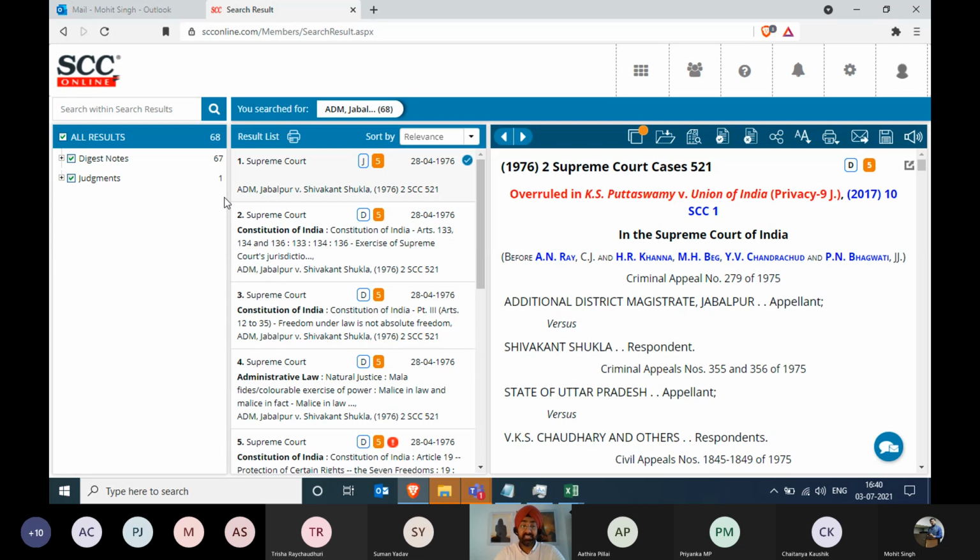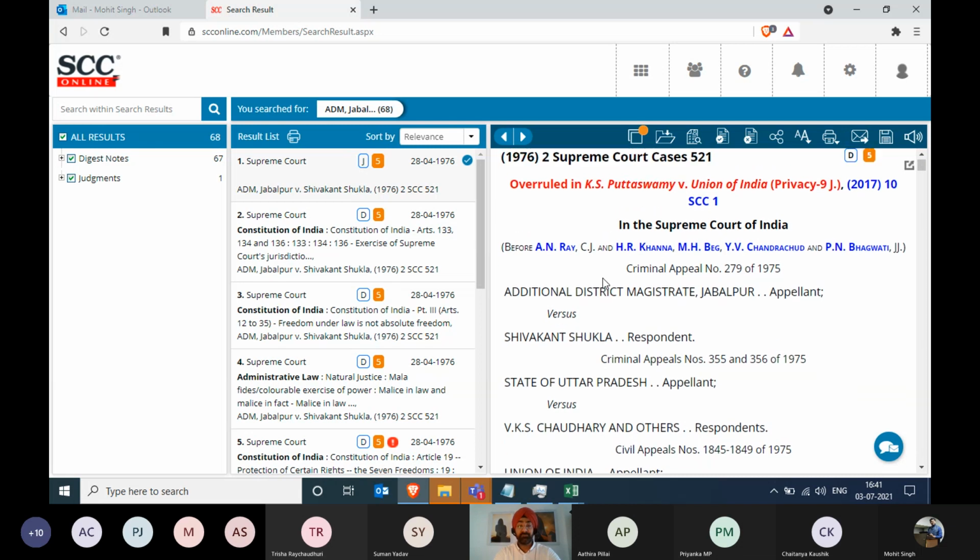Then you have this center column which says J5, and then it says D5 in the next one. So 5 basically means how many members were there at the judgment, as in the bench. So that's a basic differentiator. And the second thing that you can see over here is that J means it's a full judgment, and D signifies it's a digest note. So you can see the judgment right now on the right hand side screen.